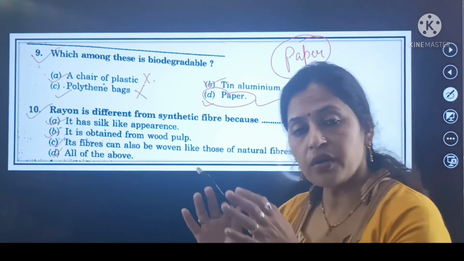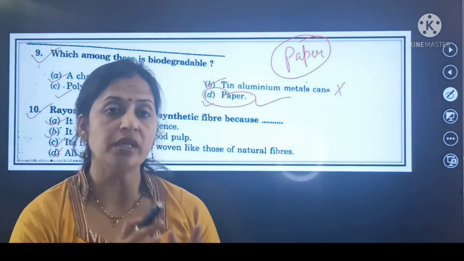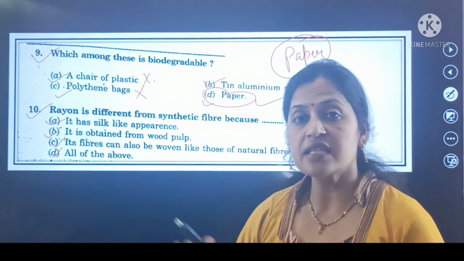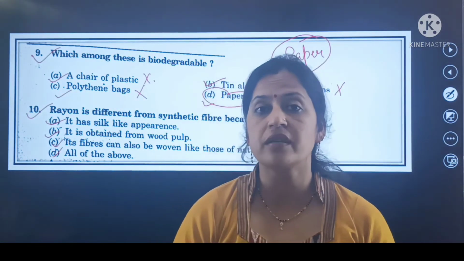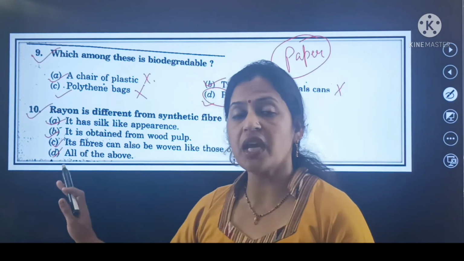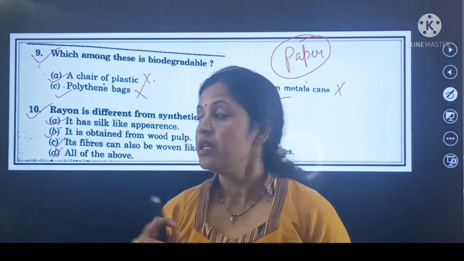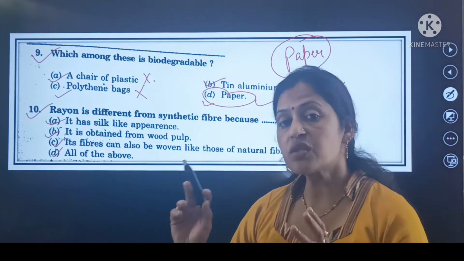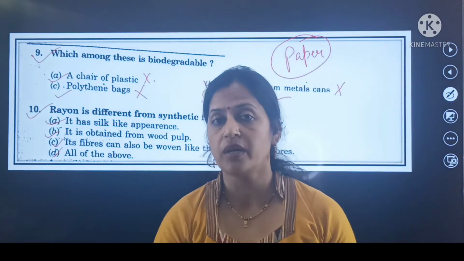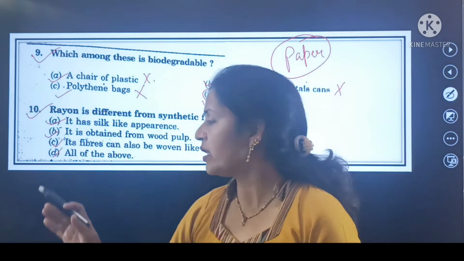So here rayon is different from the synthetic fibers. How can you say that rayon is different from the synthetic fibers? Either it has the silk-like appearance, that's why rayon is different from the synthetic fiber. Next one, it is obtained from the wood pulp. That's why rayon is different from the synthetic fiber. Its fibers can also be woven like those of the natural fibers. That's why rayon is different from the synthetic fibers. And the last one is all of the above.